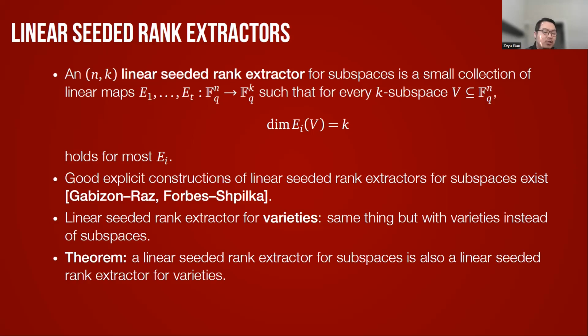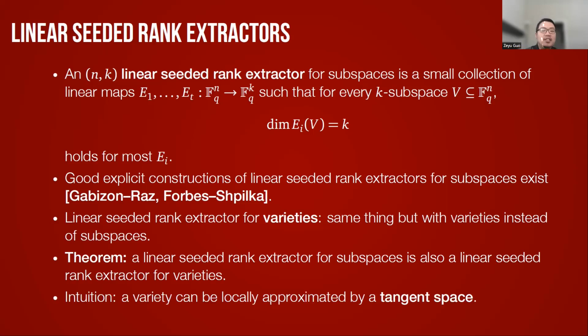But we observe that actually the old construction doesn't work, because we can show that the linear seeded rank structure for subspaces is also a linear seeded rank structure for varieties. The intuition for this is that locally at one non-singular point, a variety can be approximated by its tangent space, which is a subspace.